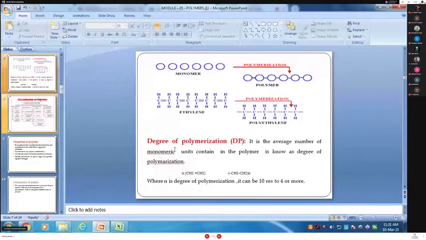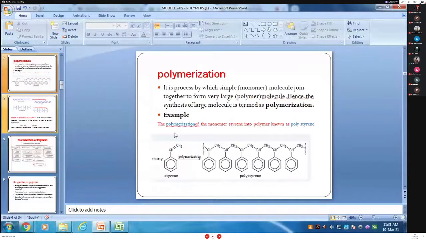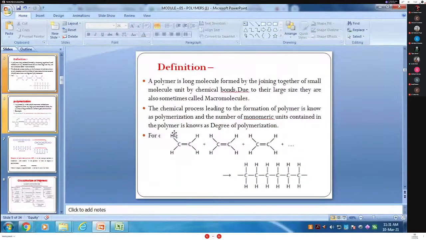So tell me, what is meant by the polymer, definition of polymer? When a large number of monomers join together and form a molecule, a polymer. Formation of a large molecule is called as a polymer, and the small molecule is called as a micromolecule.